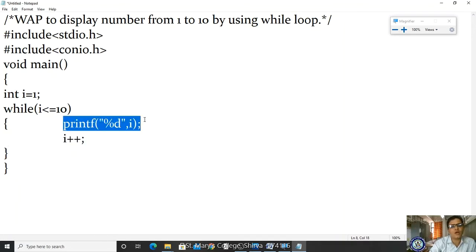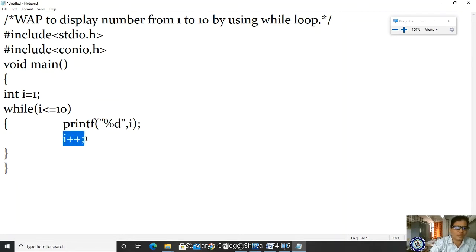What value am I displaying? The i value. What is the initial value of i? 1. It displays the 1. After the 1, what am I doing? I am incrementing, whether it is pre-increment or post-increment, right? So the value will be incremented. Afterwards, the control once again comes back to the while loop.